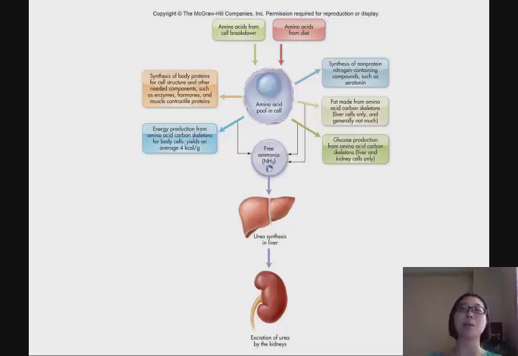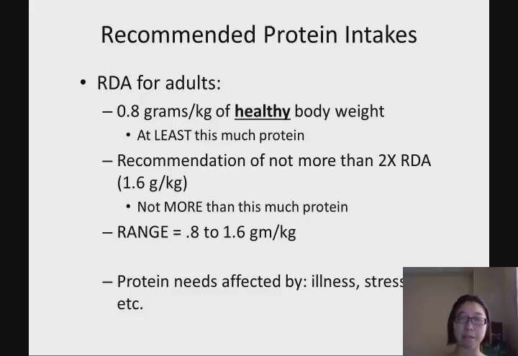So that's why when you consume too much protein in your diet, you make more ammonia, and that may burden the liver and the kidney because they have to process that ammonia. All right, so what is the recommended amount of protein that we should consume per day? And you have to remember this one.